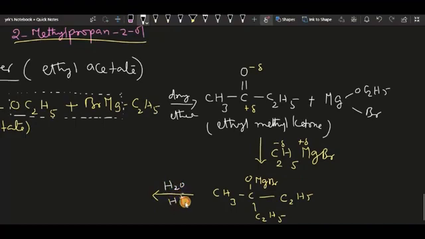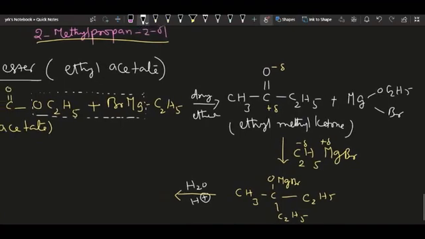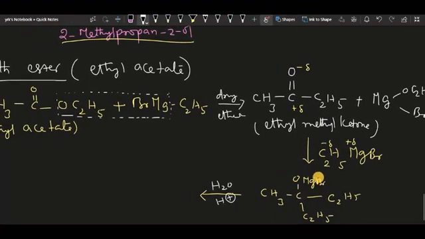So what is acid hydrolysis? H2O in the presence of acid. So let us see, this OMgBr will convert into OH. Remaining portion is as usual. So I want to write this elaborately like this. I will start from here, one carbon, that is CH3. Here I am writing CH2.